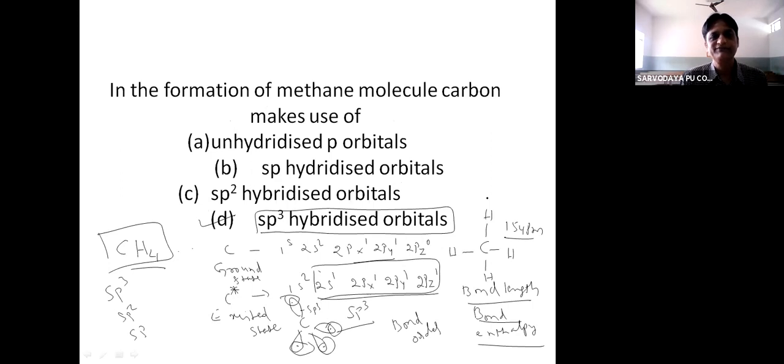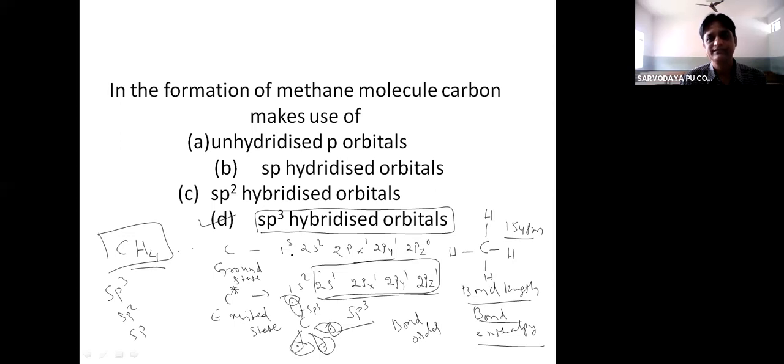In the formation of methane molecule, carbon makes use of this very important concept. So generally, the formation of molecule is explained with the help of valence bond theory and hybridization concept. Valence bond theory, VBT, states that between atoms through mutual sharing, covalent bond will be formed.